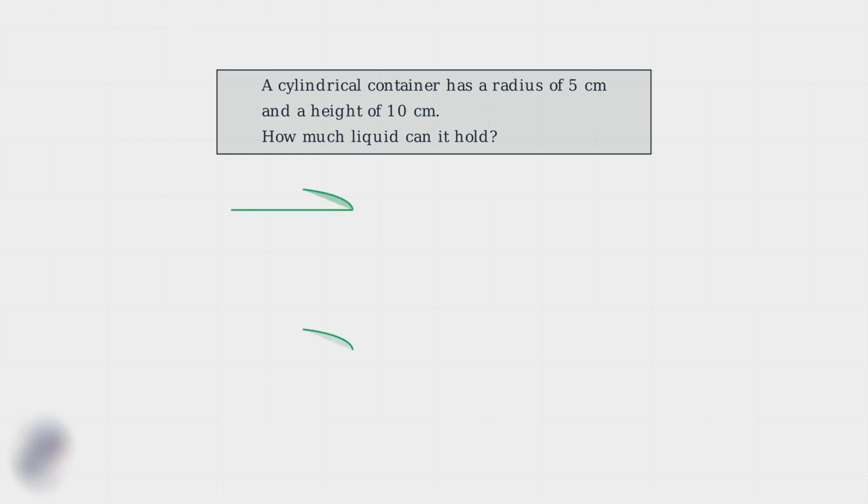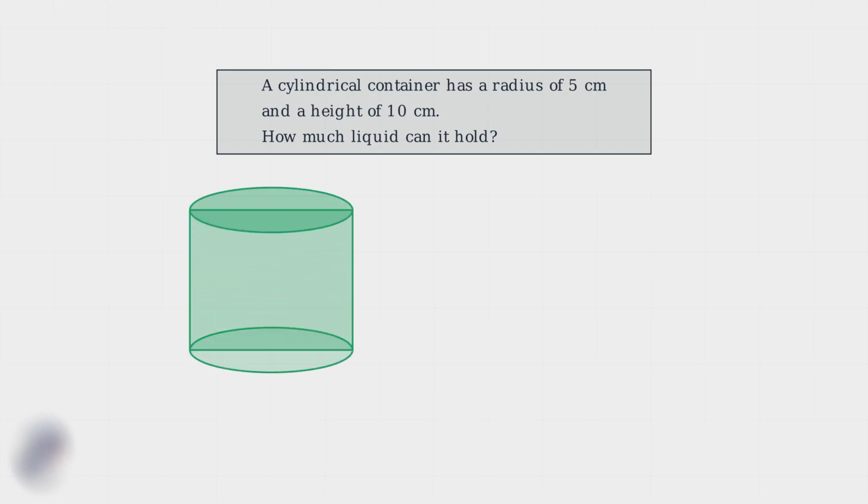Let me show you what this cylinder looks like. Notice it has a circular base and top, with straight sides connecting them. This is the classic shape of many containers like cans, bottles, and tanks. Now let's clearly mark our given dimensions. The radius is 5 centimeters. That's the distance from the center to the edge of the circular base. The height is 10 centimeters, the distance from bottom to top.